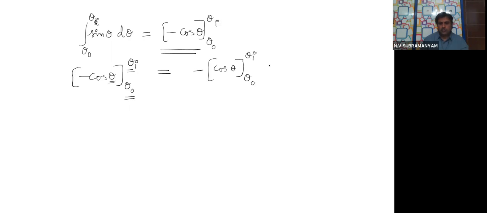Then this will be equal to what? Tell me. Minus outside, cos theta I, upper limit substitution first. Minus lower limit, cos theta 0. Now further simplification. Minus goes inside. It will become, this is plus, no?